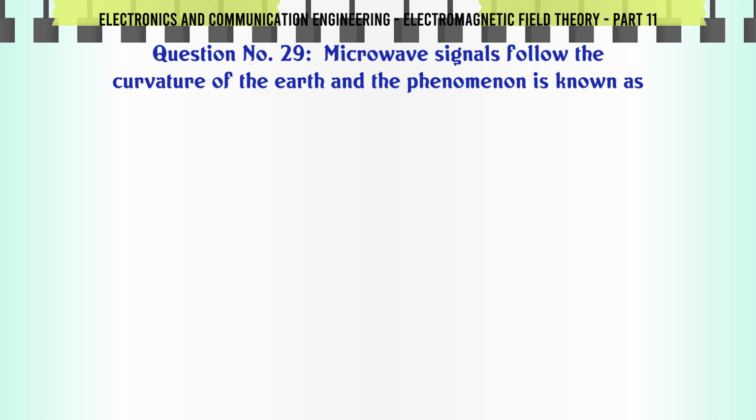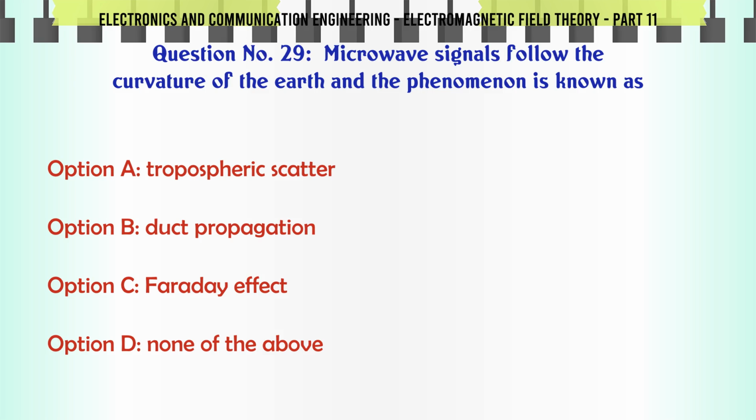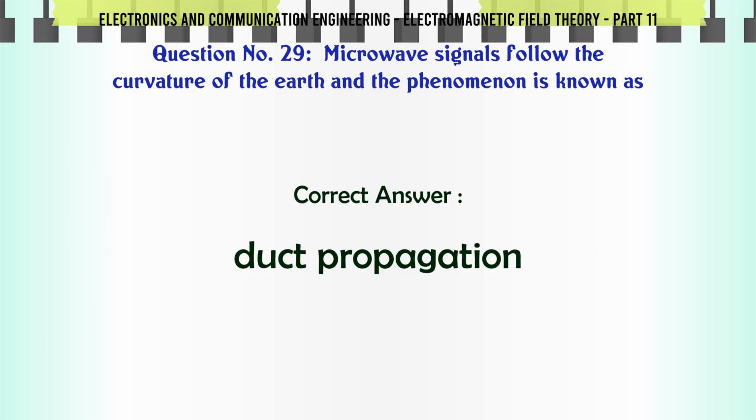Microwave signals follow the curvature of the Earth, and the phenomenon is known as A. Tropospheric scatter. B. Duct propagation. C. Faraday effect. D. None of the above. The correct answer is duct propagation.